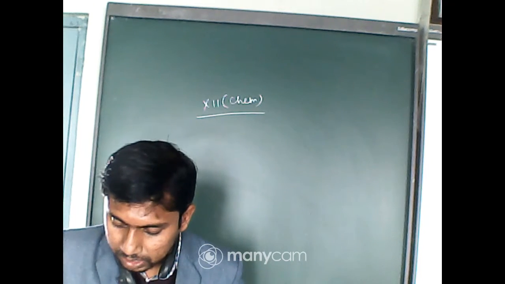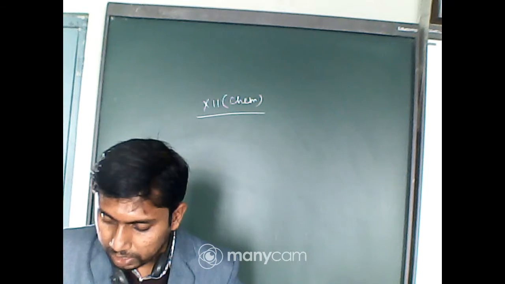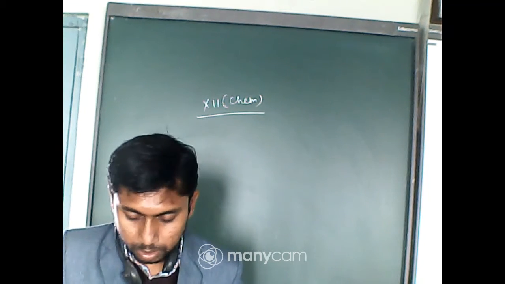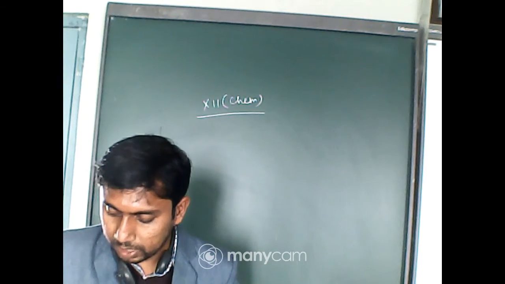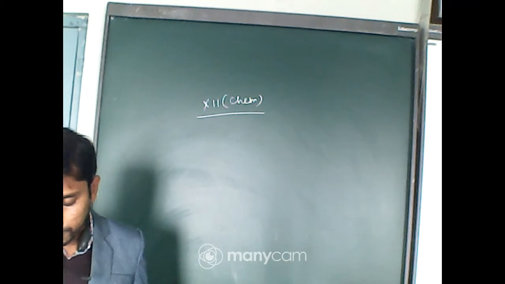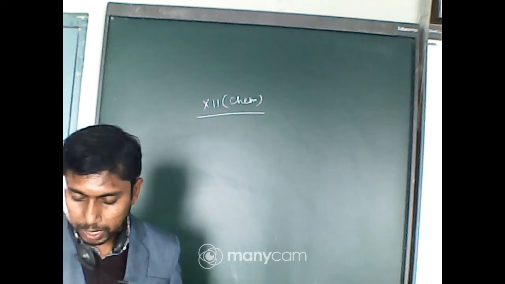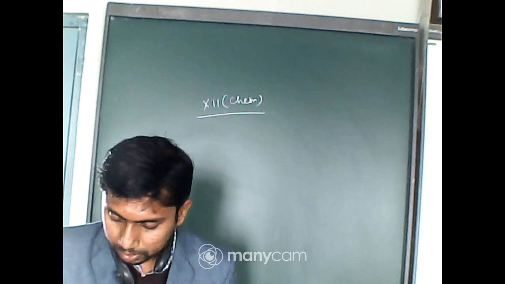Define radius ratio. What is the value of radius ratio for octahedral geometry? The value for octahedral geometry is 0.414 to 0.732. Next one: what type of stoichiometric defect is found in KCl and why?